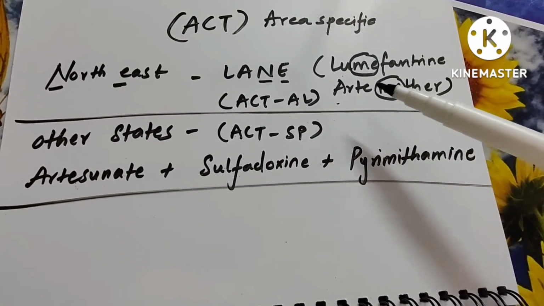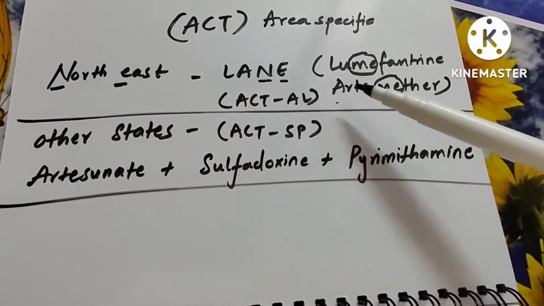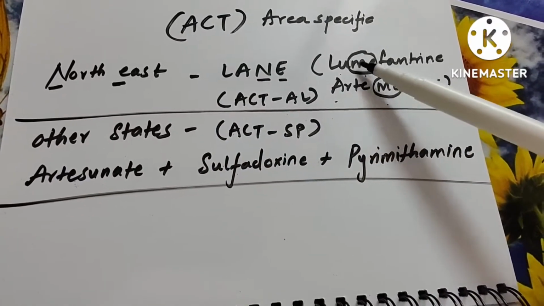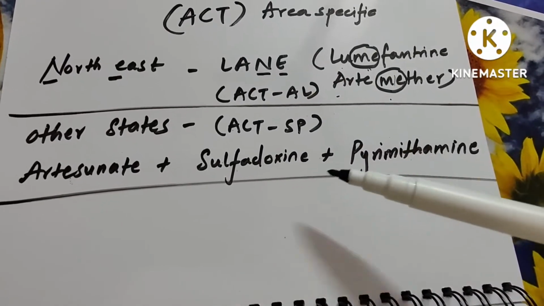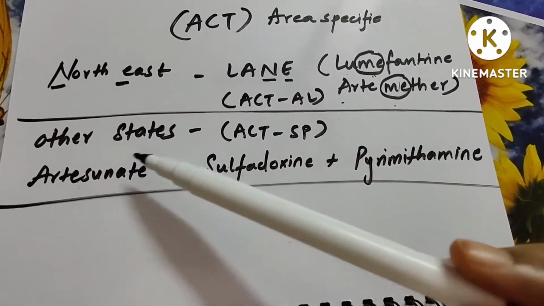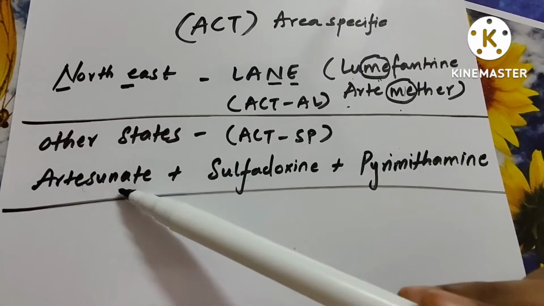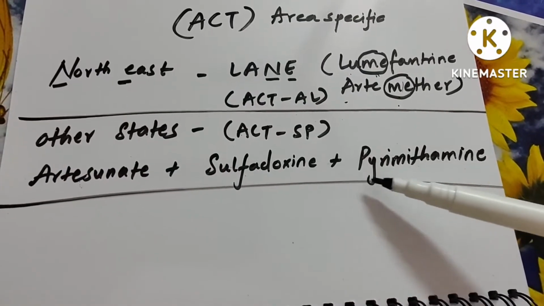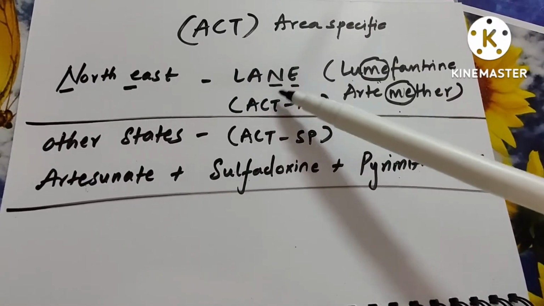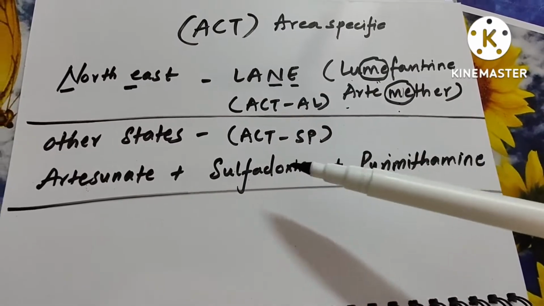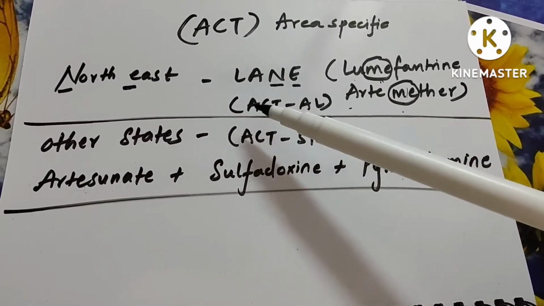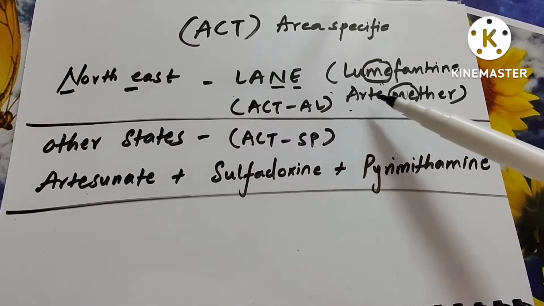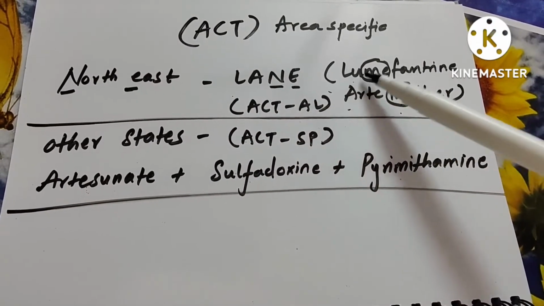L is lumefantrine and A is artemether. In order not to confuse this A with artesunate, I have highlighted here "me" and "me". Lumefantrine, artemether, me and me. So the other A is artesunate, which comes for other states, okay? For other states, you need to give artesunate, sulfadoxine and pyrimethamine. So ACT SP. You just remember one thing, then automatically the rest will be for the other. So just remember LANE. That is lumefantrine and artemether is for the northeastern states, me and me.